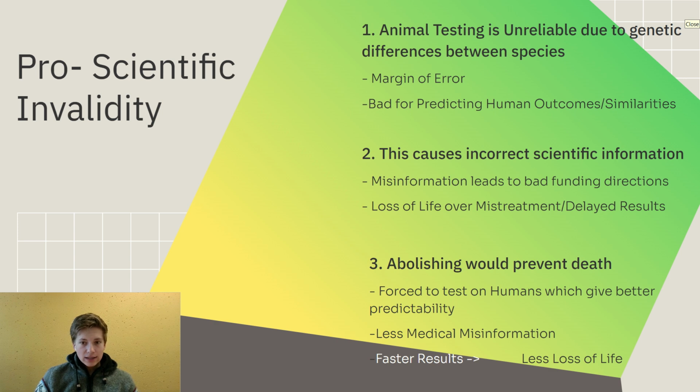The third part then is that abolishing animal testing would prevent death, that it forces us to test on humans, which gives better predictability when we have the closest genetic code between humans like us. But it also prevents medical misinformation, that we have better availability when it comes from this research that is more reliable to make it easier for us to predict what actually is going to happen and make it easier for us to make adjustments when it comes to research. This, as an end result, leads to faster results and less loss of life when we can get the necessary drugs needed to save lives at a rate that is able for us to do so. It prevents the delaying and it prevents death. That's a pretty just cause.